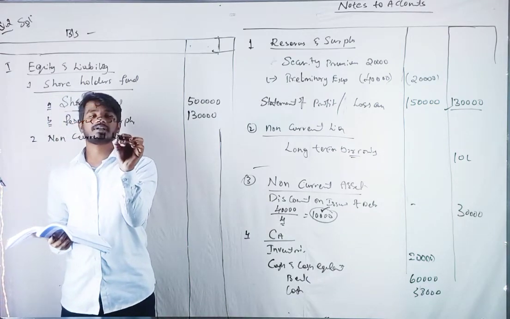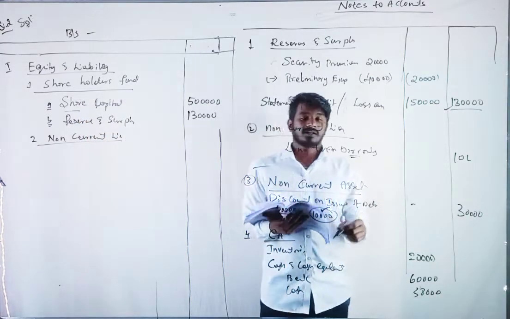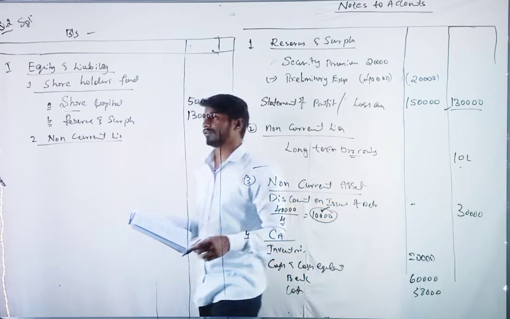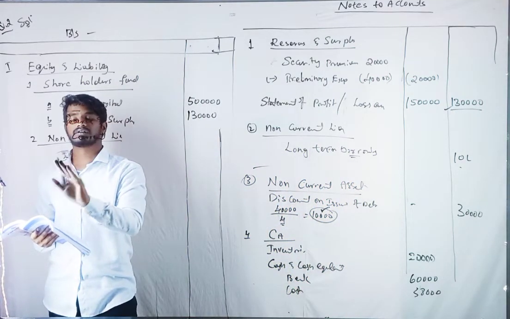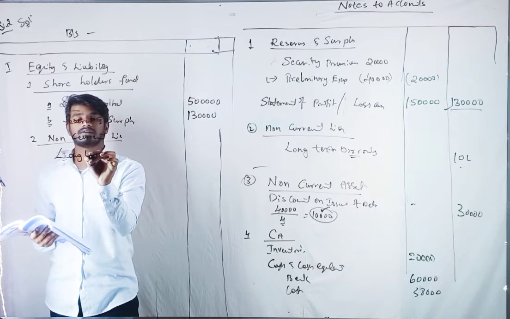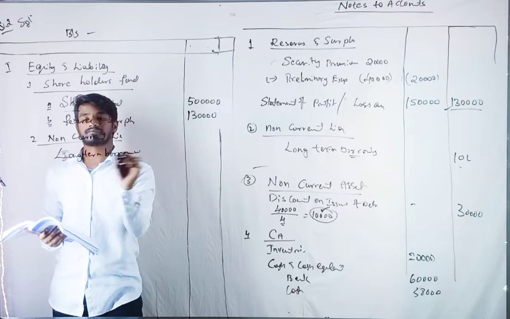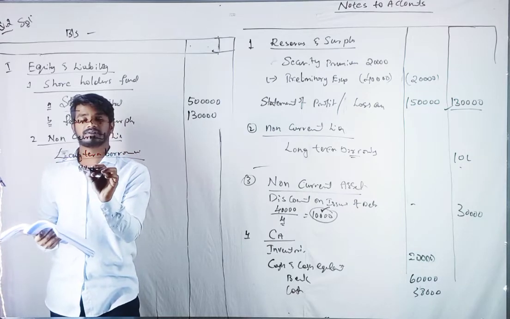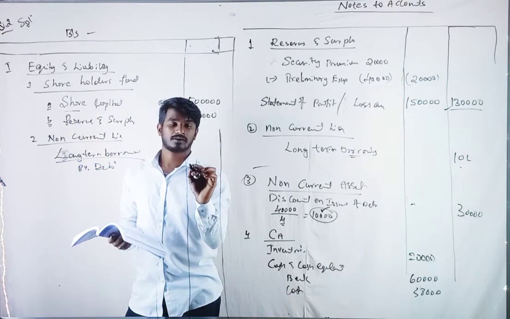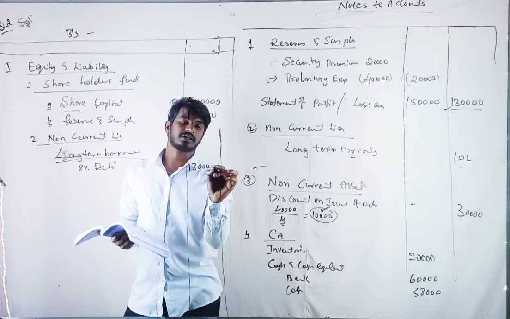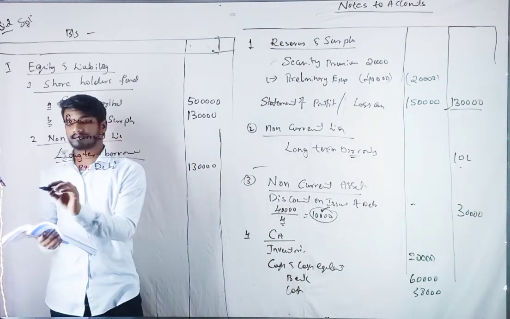How much is it? 10 lakh. Non-current liability, 8% debentures, under long-term borrowings.